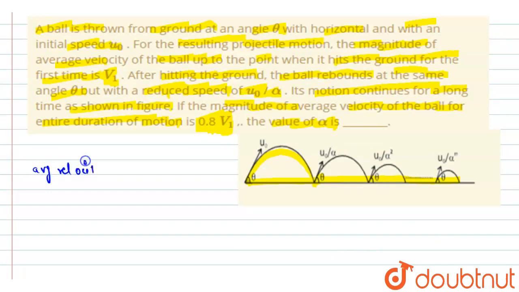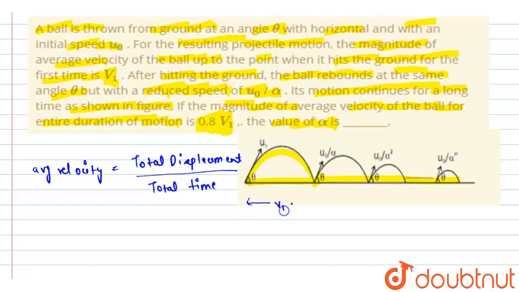Now the average velocity formula is given as the total displacement divided by the total time taken by the particle. Here we are given the average velocity v1 for the first complete motion.